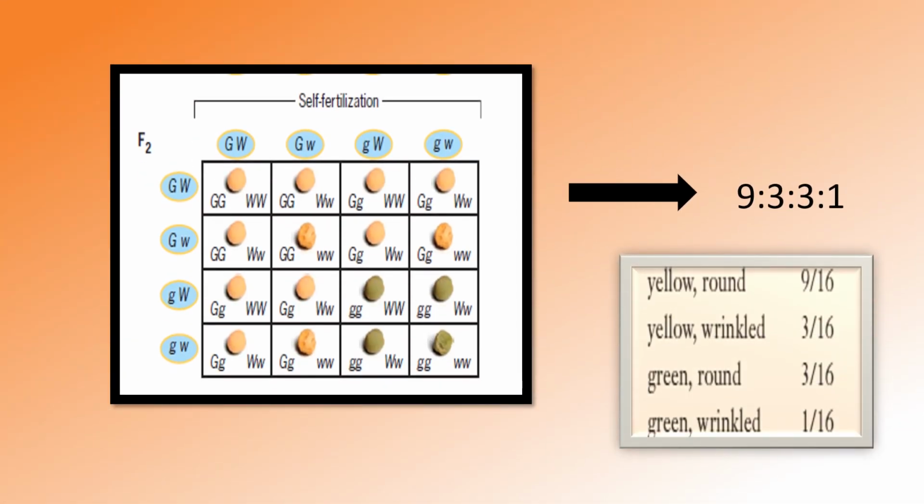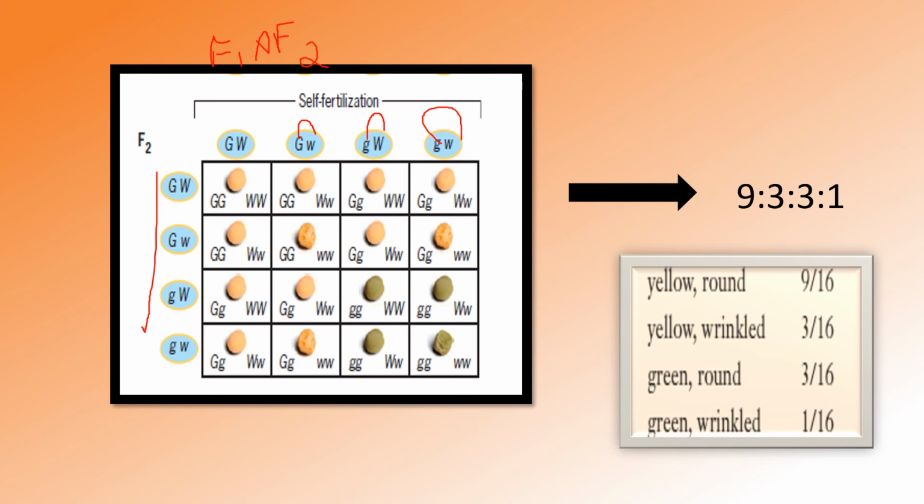So this is the Punnett square. Here we cross F1 with F1, that is, we get the F2 offspring in the Punnett square. Here you can see the ratio is 9:3:3:1. That means the gametes yellow round, yellow wrinkled, green round and green wrinkled are crossed with the gametes from the mother.